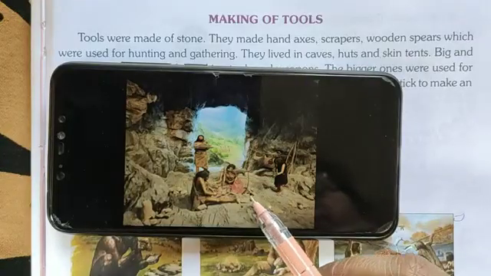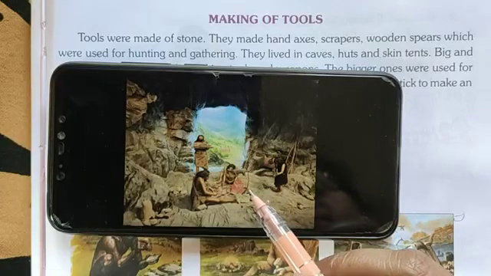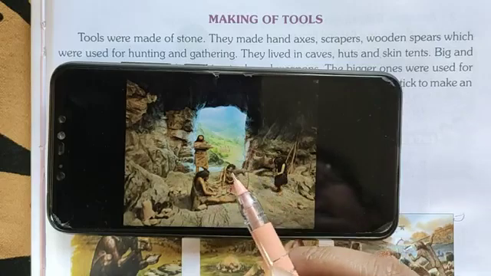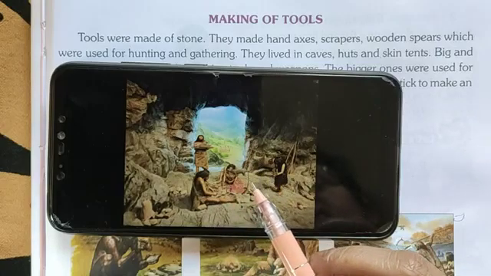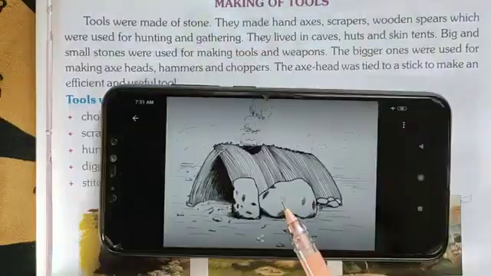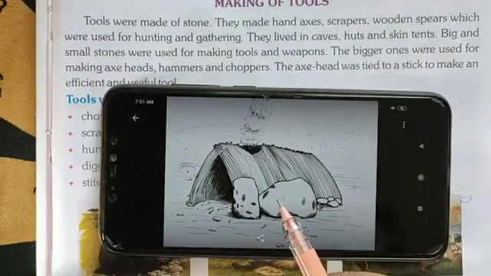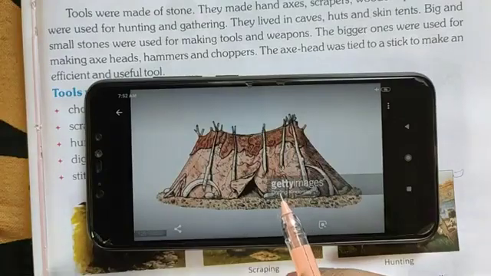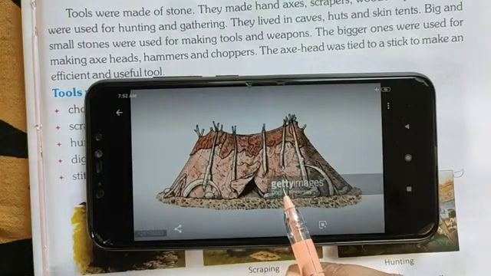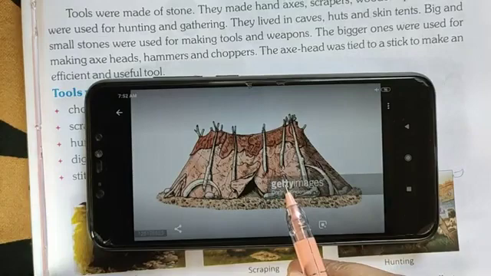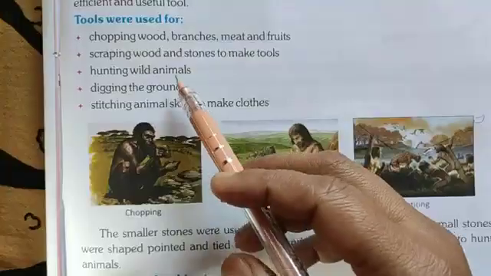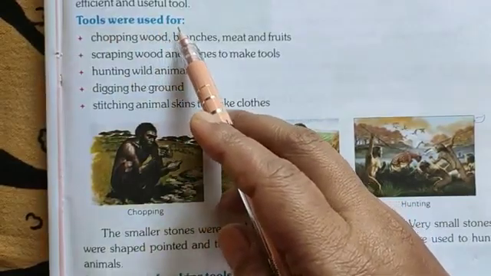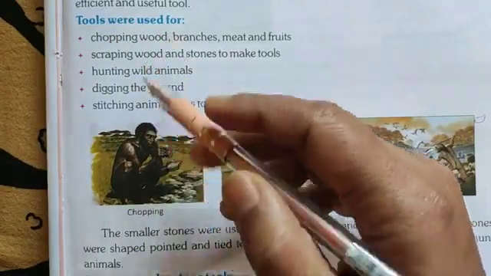As you know, students, the early humans lived in caves. Now see, this is the picture of a cave. Inside this, they were living. See, this is the picture of a hut. And see, students, this is the picture of skin tents where they lived. Now the next is what the tools were used for, how the tools were used.